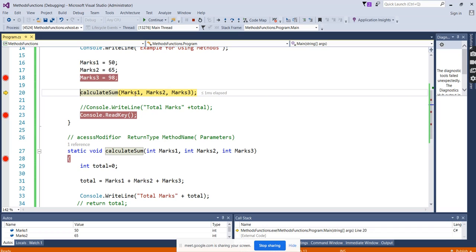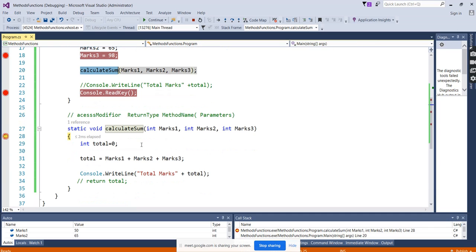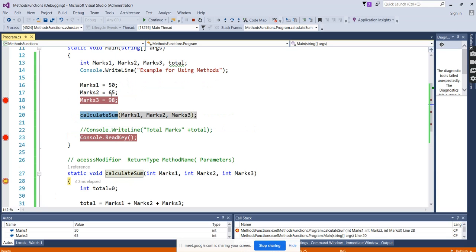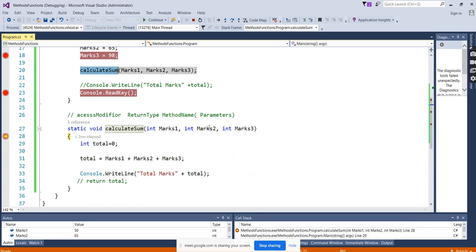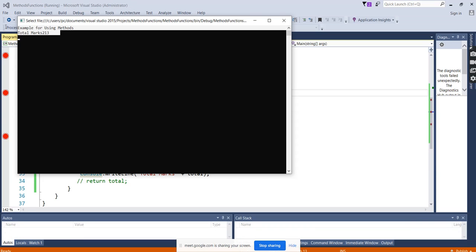Okay, this function came, took the 3 variables, and then it is going to jump to the method we are calling here, which is calculate sum. It will assign the values from the parameters you are passing here. I am doing the calculation, I am doing the total, and it is now going to return. After the calculation is done, you are going to get the same result.